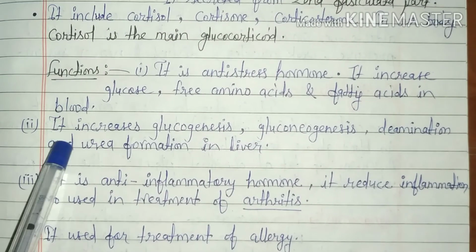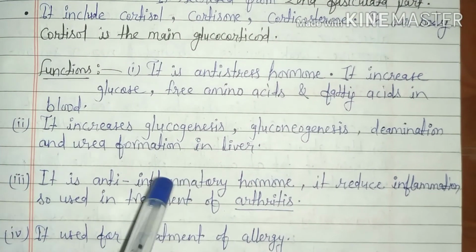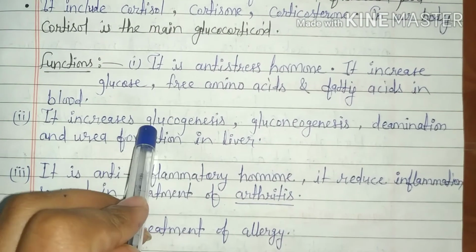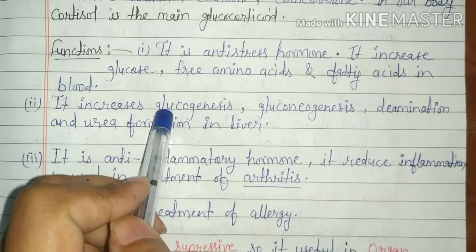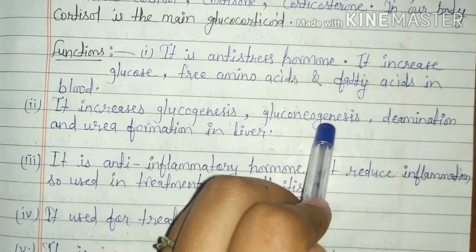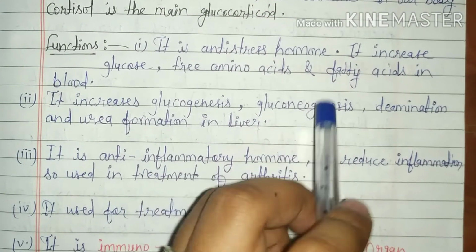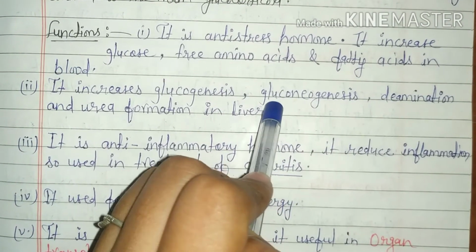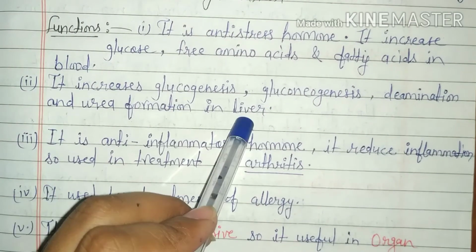Second, cortisol increases glycogenolysis. Glycogenolysis means the process by which glycogen is converted into glucose. Then gluconeogenesis. In this, fatty acids and amino acids are converted into glucose, with deamination and urea formation in the liver.